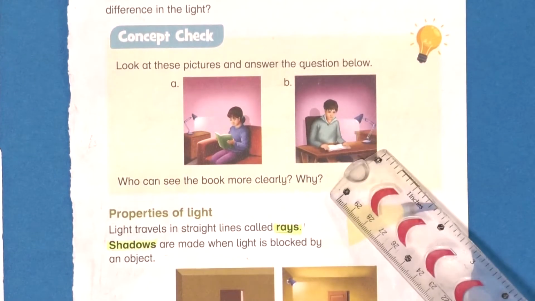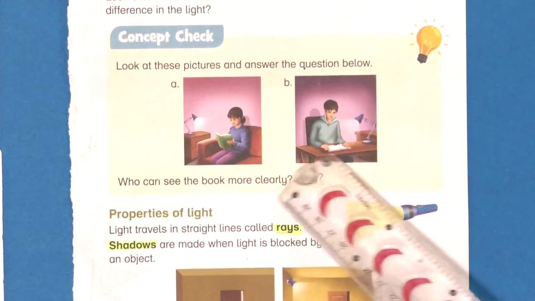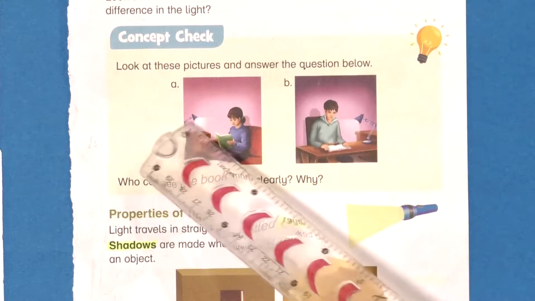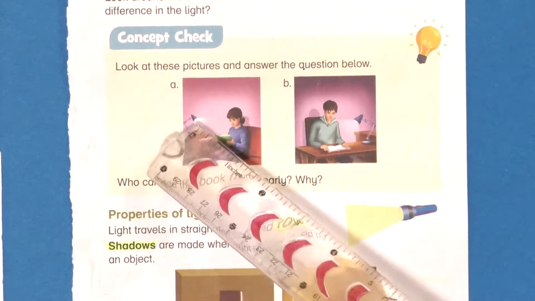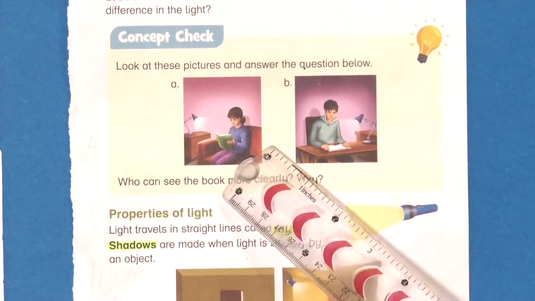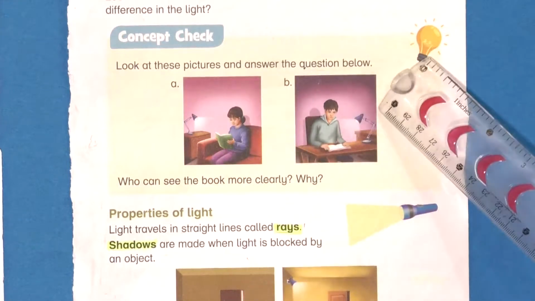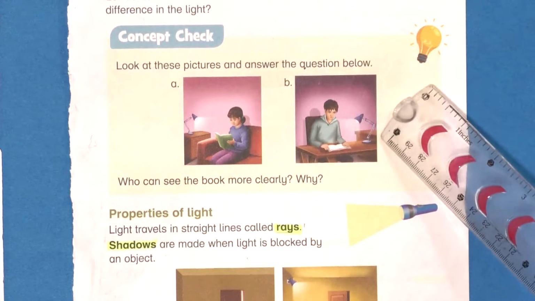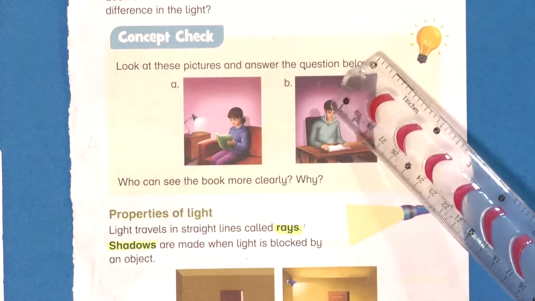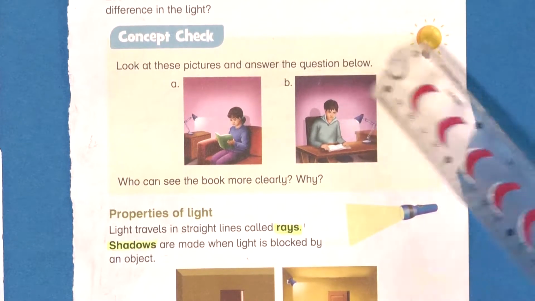As you can see, in picture A there is a lamp and in picture B there is also a lamp. But there is a difference in the focusing of the lamp on the book. In picture A, the light is not clearly focused on the book, so it cannot be clearly seen by the girl. But in picture B, the light is clearly focusing on the book and it is clear to read that book.